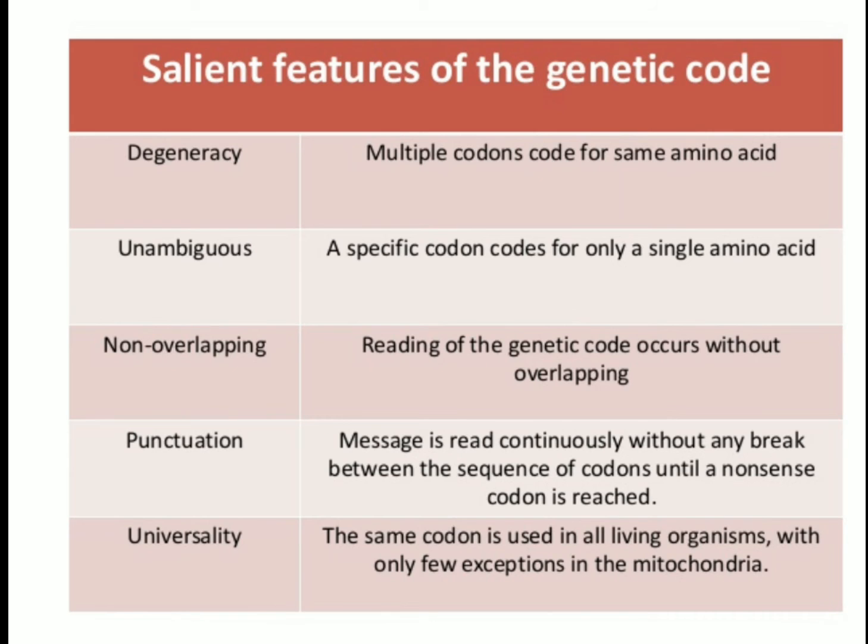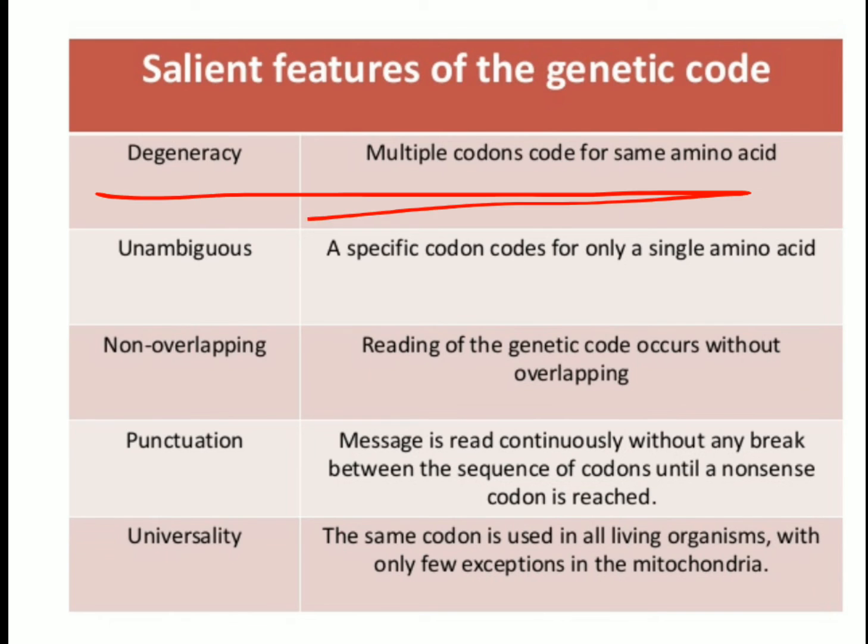So what are the salient features of the genetic code? I would discuss them one by one. Let us first discuss degeneracy. The first feature that it shows is degeneracy. What does degeneracy mean? It means that there are 64 codons for 20 amino acids.